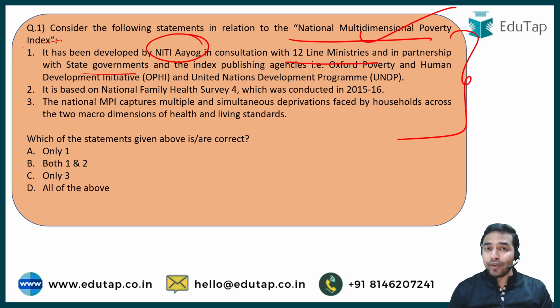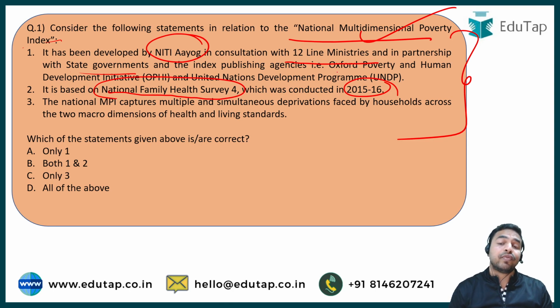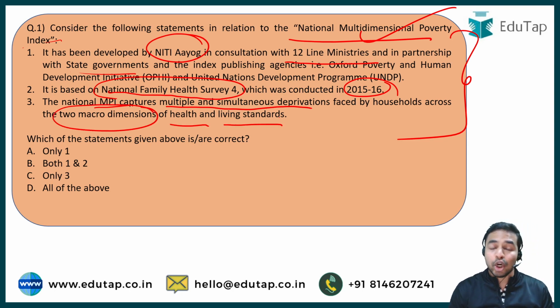If we talk about the second statement, it says that it is based on the National Family Health Survey 4, which was conducted in 2015-2016. And the third statement says that the national MPI captures multiple and simultaneous deprivations faced by households across two macro dimensions of health and living standards. So what exactly is the right answer to this question? Please answer the question in the comment section below.